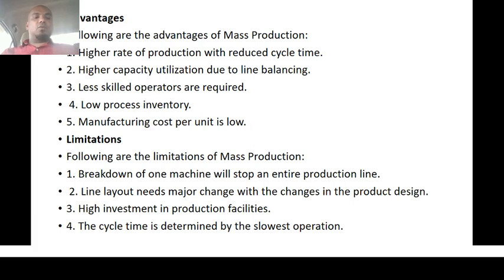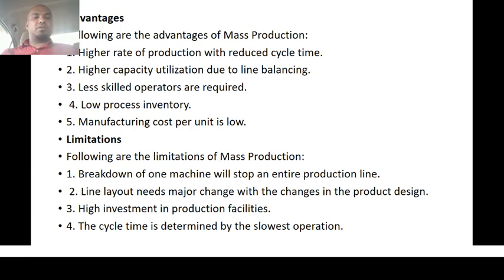So fourth one is low process inventory. The processing inventories will be very less because here there is no backtracking of inventories. Production of product or inventories passes continuously. So you can expect to enjoy low process inventory in this kind of production system.